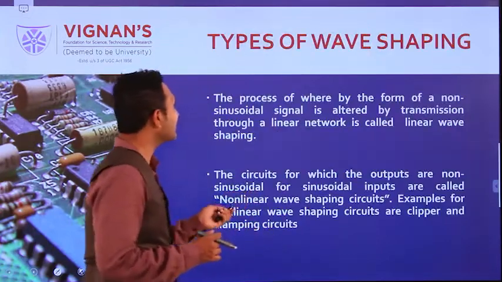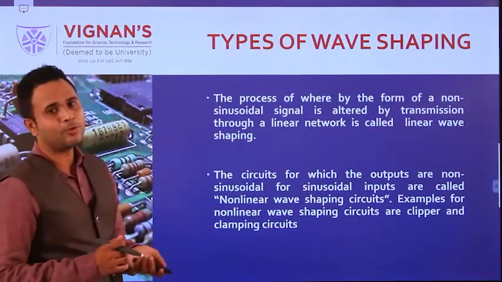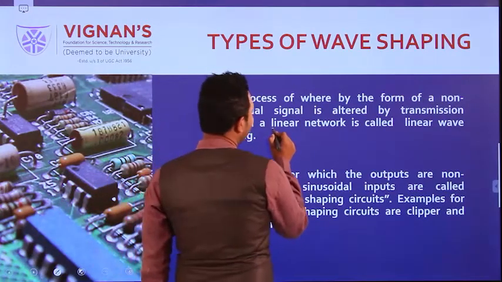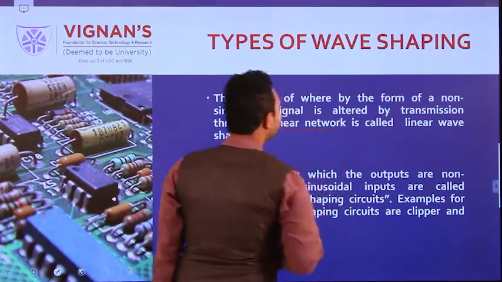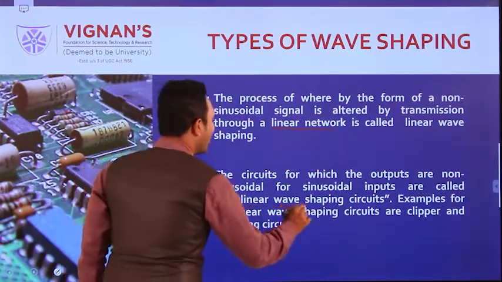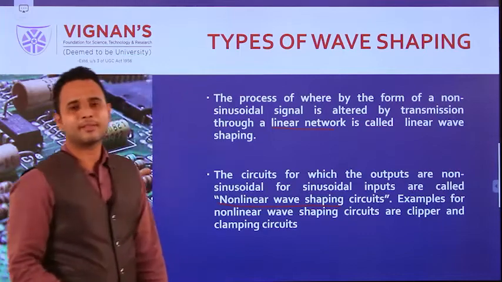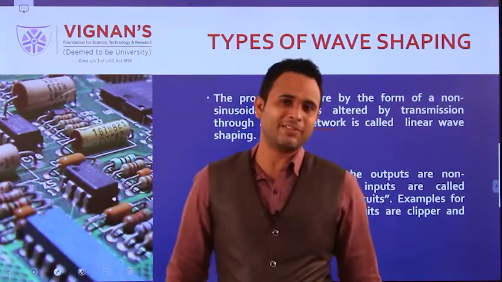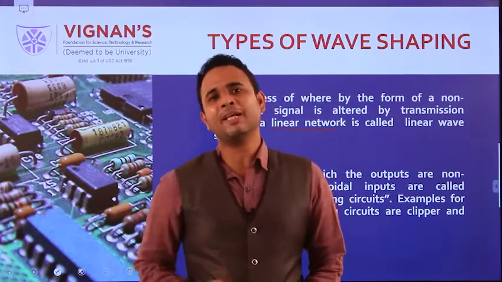Generally, wave shaping circuits are classified into two types. The first one is linear wave shaping circuits, and the second one is non-linear wave shaping circuits. Then what is meant by a linear wave shaping circuit and what is meant by a non-linear wave shaping circuit? I will give you one example.